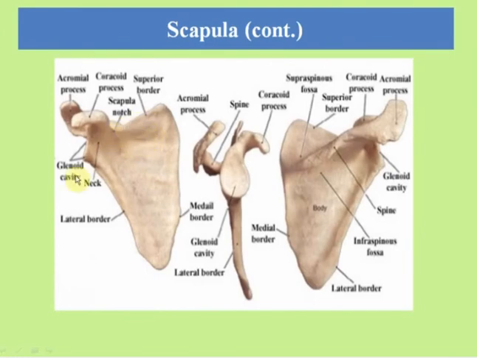This is the scapular notch, this is the glenoid cavity, this is the neck, lateral border, acromial process, coracoid process, superior border, medial border. This is the glenoid cavity. This is the lateral border, this is the spine. So both left and right scapula.